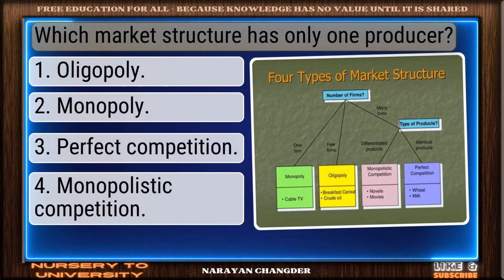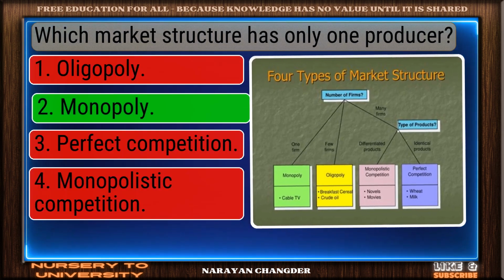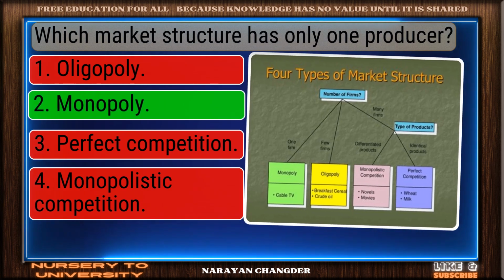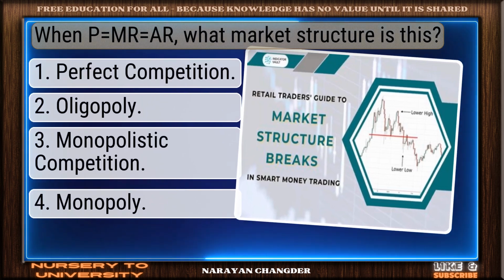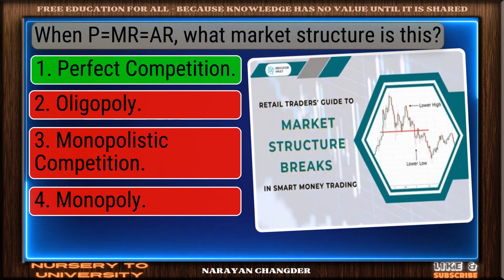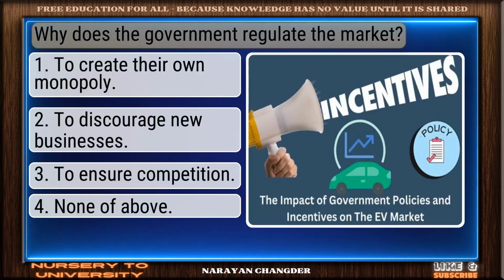Which market structure has only one producer? Exactly. Monopoly makes sense, and it is right choice. When P equals MR equals MC, what market structure is this? Perfect. Perfect competition is the correct choice.